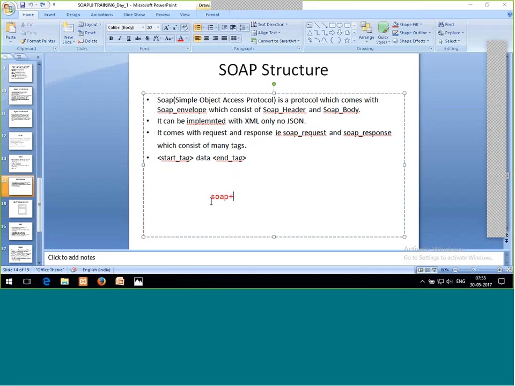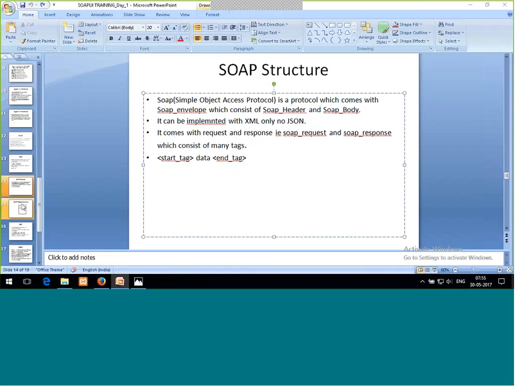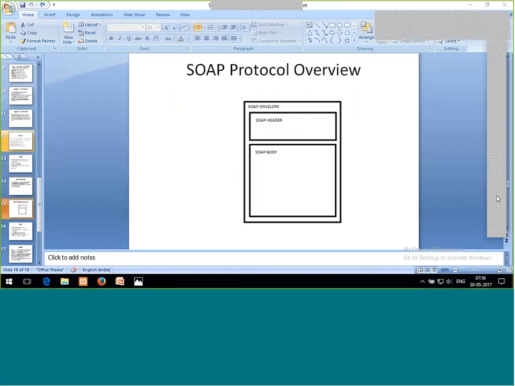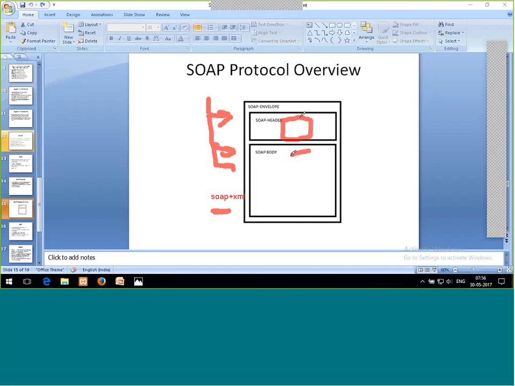SOAP plus XML. Now, XML works with tags. Right? It's a tag-based language. Start tag, end tag. Now, how is SOAP related to that? If I say the same thing, SOAP and XML, and SOAP consists of all these, I hope it's clear. Within the SOAP header and within the SOAP body, tags will be present.